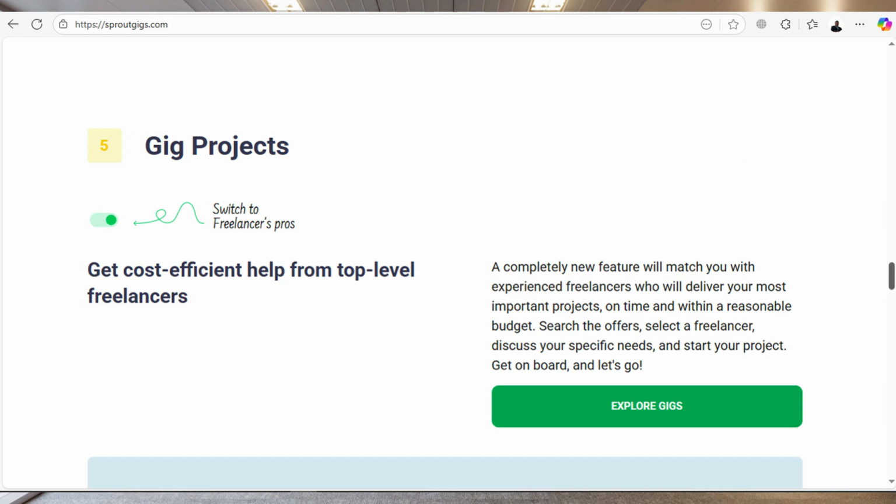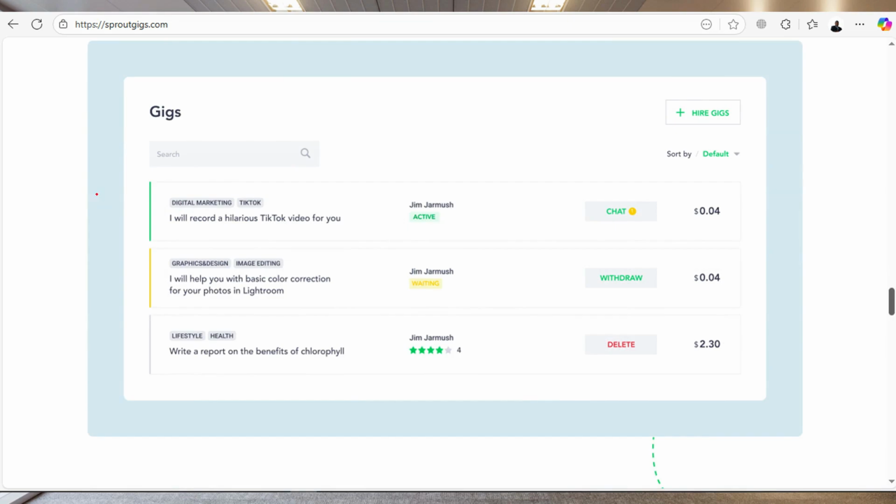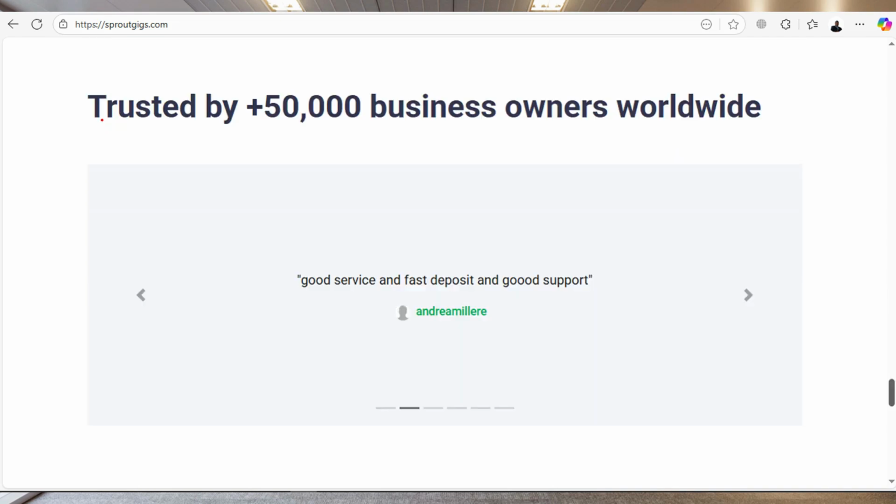So most businesses, if you're a small business, you can come here. Then of course you can do gig projects, very small projects. And here you can find top-level freelancers that have the experience to carry out a particular project that you want to do, also based on a reasonable budget. And in terms of the gigs, you can create them here and customize them. So Sprout Gigs is basically trusted by 50 plus thousand business owners around the world. It is actually one of the most popular freelance platforms out there.